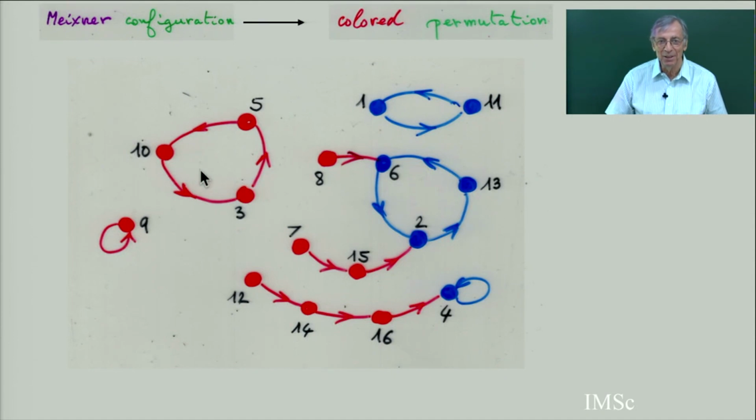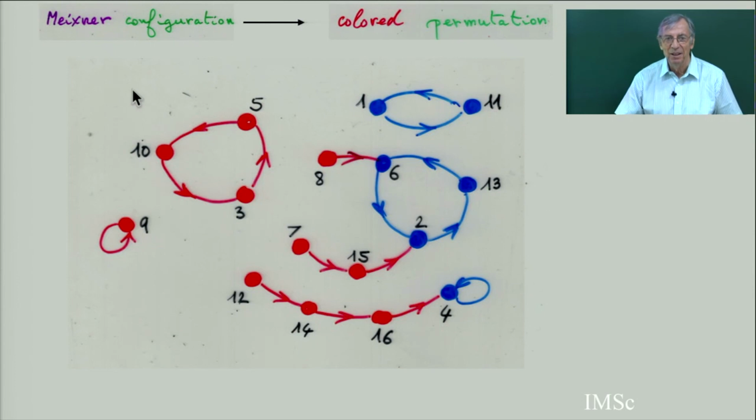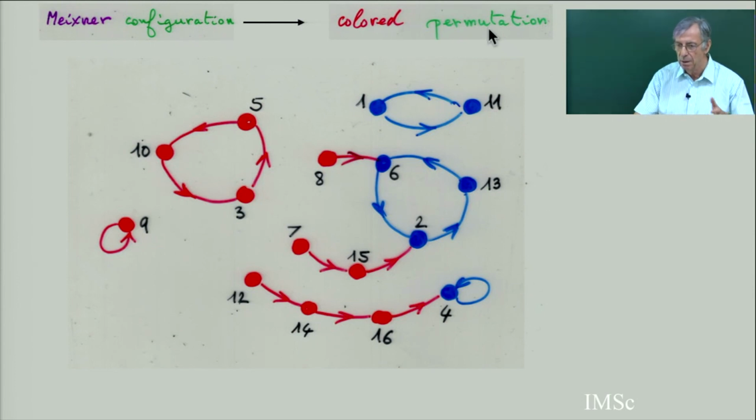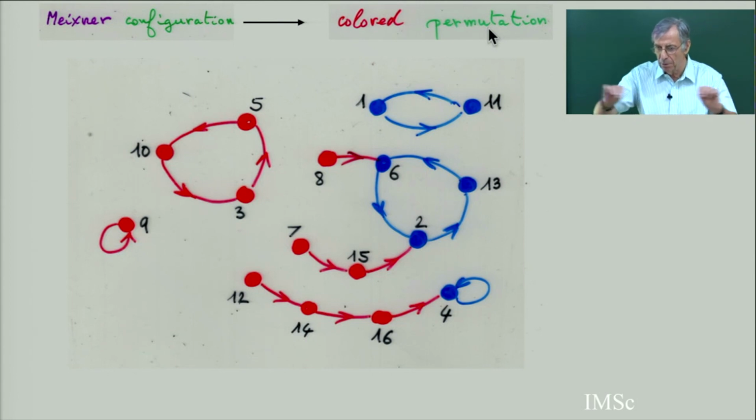So here is the permutation. Here is the bijection, so I need a label. I put the label on my configuration and I have a map from the Meixner configuration to a colored permutation. Color means two colors. It's a word, a permutation with two colors. I will use blue and red again. The transformation is the following. You keep this red cycle. Now you have to transform this kind of picture into a cycle of a permutation.